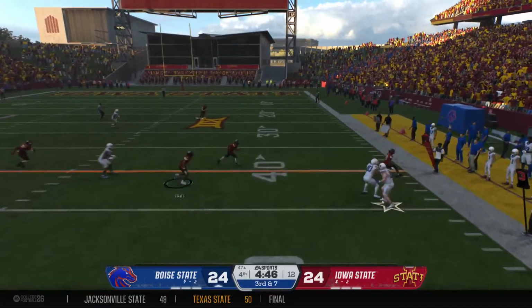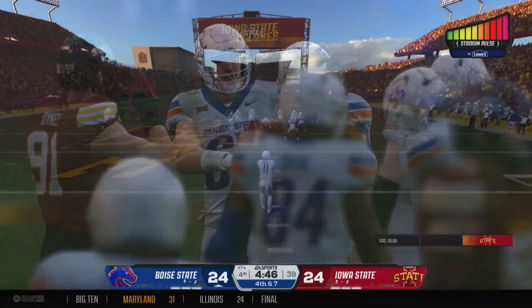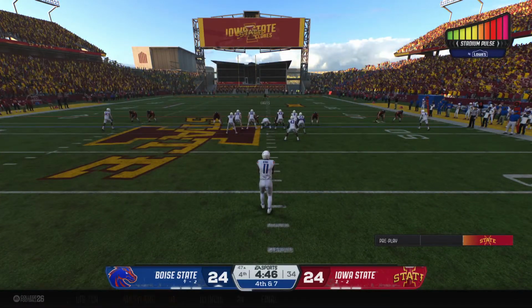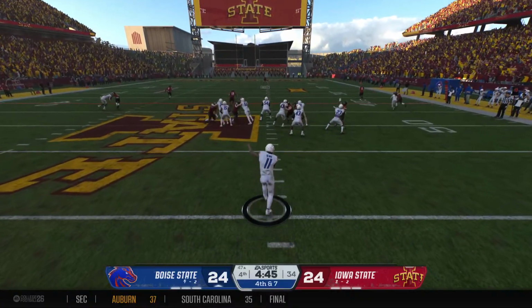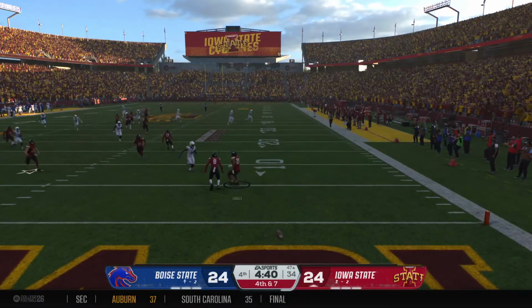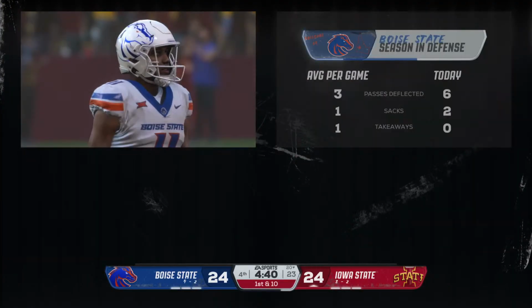Here's the heat. Didn't have much of a choice, just had to throw that one away. It'll be 4th down. The Broncos line up to punt it away. This will be the 2nd time they've had to kick it away. And that ball will sail into the end zone for a touchback.